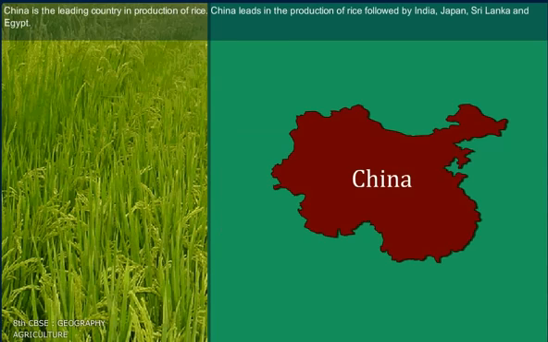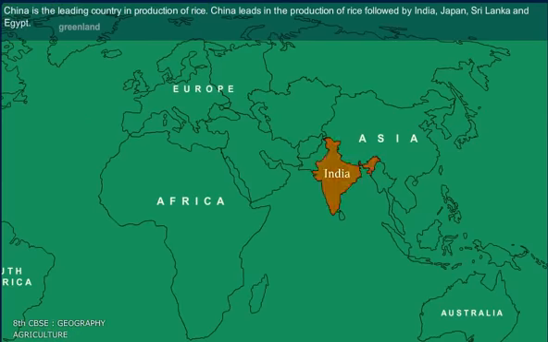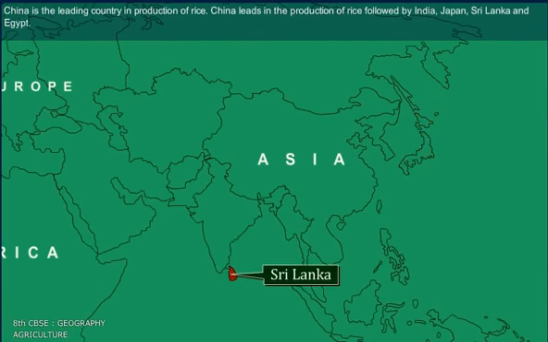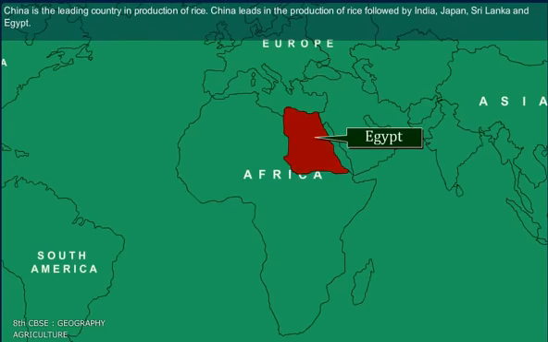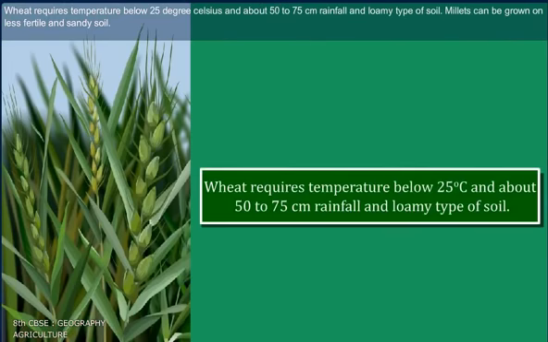China is the leading country in production of rice. China leads in the production of rice, followed by India, Japan, Sri Lanka, and Egypt. Wheat requires temperature below 25 degrees Celsius and about 50 to 75 centimeter rainfall and loamy type of soil.